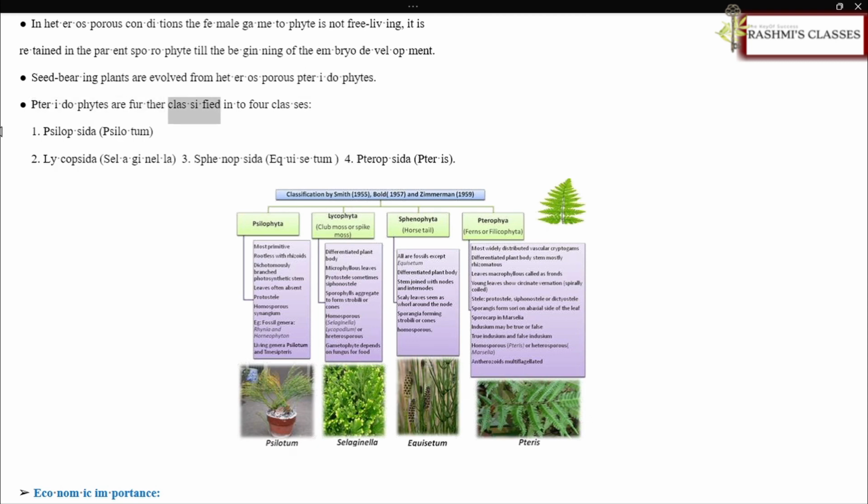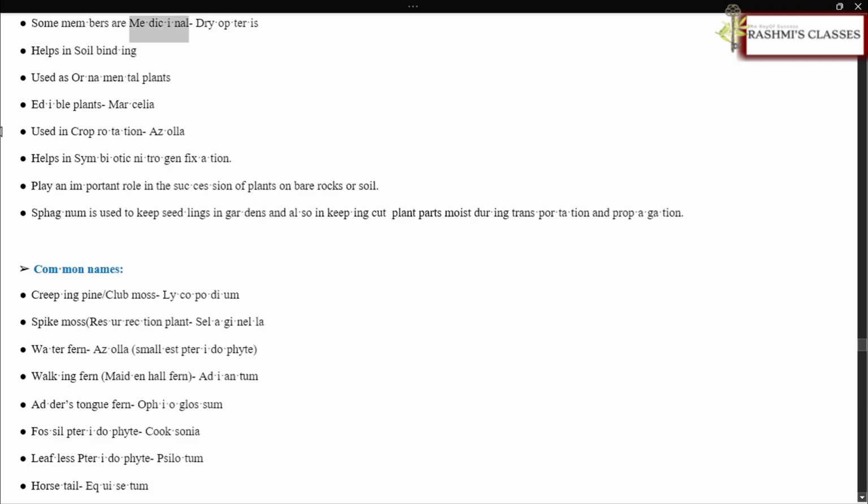Pteridophytes are further classified into 4 classes. 1. Psilopsida, Psilotum. 2. Lycopsida, Selaginella. 3. Sphenopsida, Equisetum. 4. Pteropsida, Pteris. Economic importance: some members are medicinal, Dryopteris.